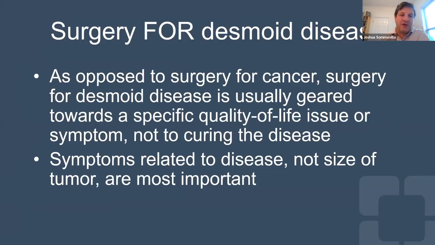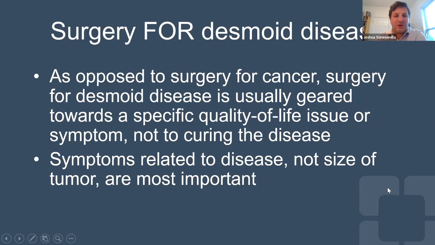Compared to surgery for other cancers or preventative surgery on the colon to prevent colon cancer, surgery for desmoid disease is usually geared towards a specific quality of life issue or a symptom, not to curing the disease. Part of this is because desmoids often form in this part of the mesentery, which I've shown before, where removing the desmoid tumor would compromise all of the blood flow to the entire small intestine, which is not something you can remove and leave a person with a good quality of life. So we really try to address, where possible with surgery, the symptoms that desmoids are causing.